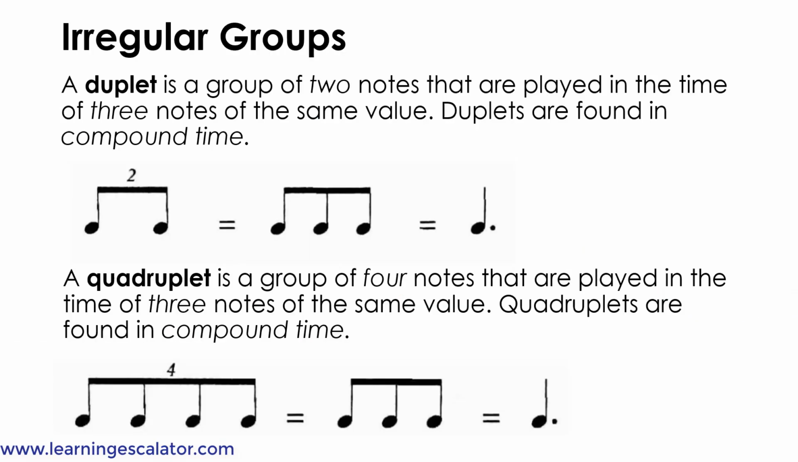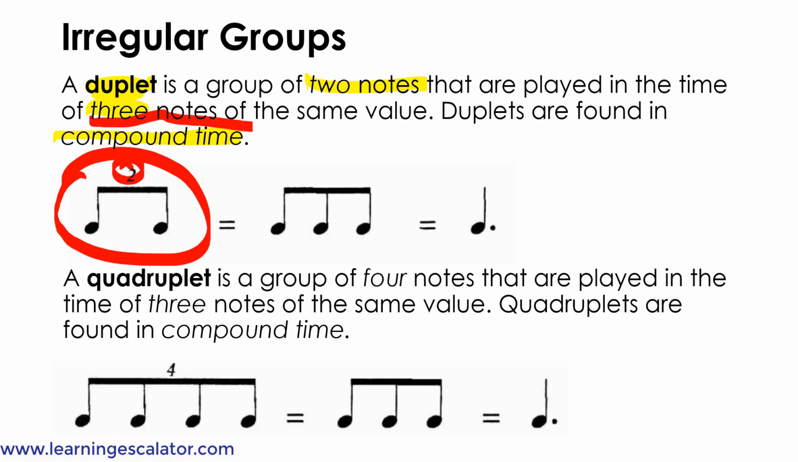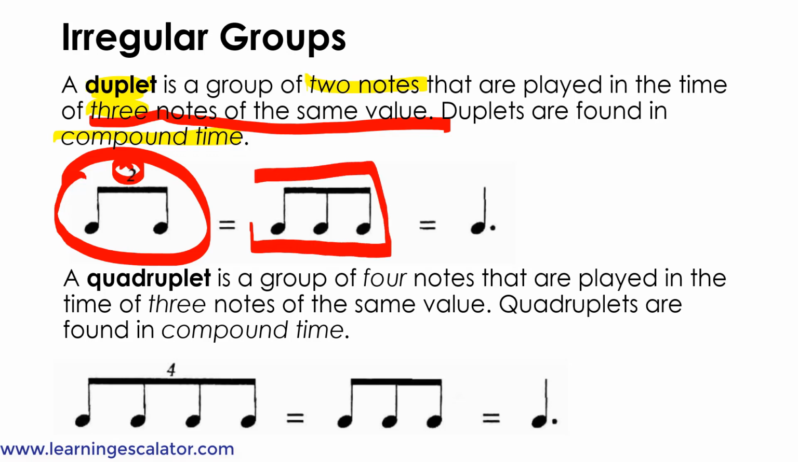Irregular groups. A duplet is a group of two notes that are played in the time of three notes of the same value. Duplets are found in compound time. So you will know it's a duplet if you have two notes with a 2 on the top. That means that it's played in the time of three notes of the same value. So since they're eighth notes, it will be played as 3 eighth notes, which is equal to a dotted quarter note.